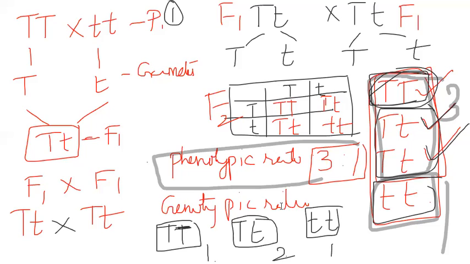Genetically, there is 1 homozygous tall, 2 heterozygous tall and 1 homozygous dwarf. So finally, in the F2 generation the phenotypic ratio is 3 is to 1 and the genotypic ratio is 1 is to 2 is to 1. This is about the monohybrid cross.